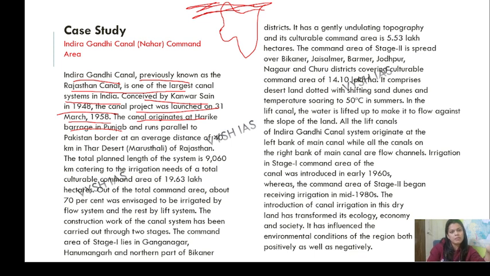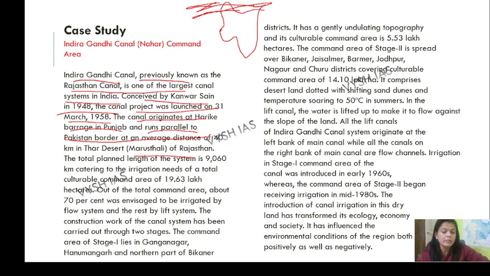Remember these things because I am going to explain this canal project in the coming sheet. The canal originates at Harike Barrage in Punjab. Do not be over smart and skip these case studies. They are very important, even for factual purposes. It runs parallel to the Pakistan border at an average of 40 km in the Thar desert, which is known as Marusthali of Rajasthan. Maru means sand.